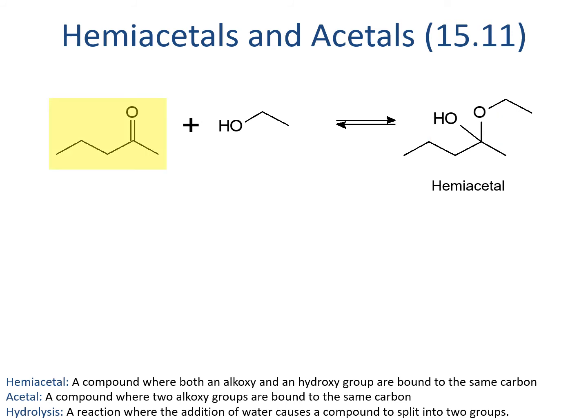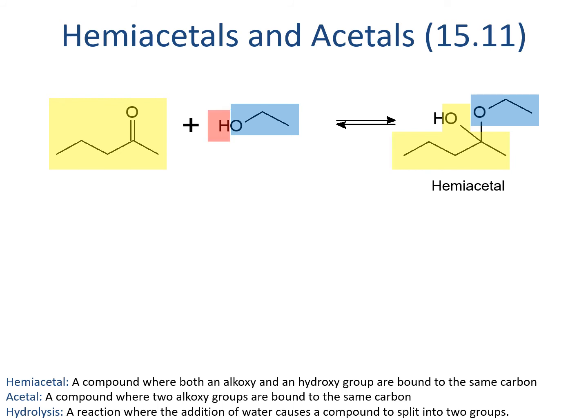In this molecule, the 5-carbon chain with the ketone on the second position still will remain a 5-carbon chain, now with a hemiacetal on the second position. So again, we're not changing the carbon skeleton, we're just changing to a new functional group at that location. The alcohol that's added across the double bond adds with a more negative O and the carbons attached to it, this section in blue, going to the carbonyl carbon. So we see that attached to the carbon that was double bonded to oxygen before.